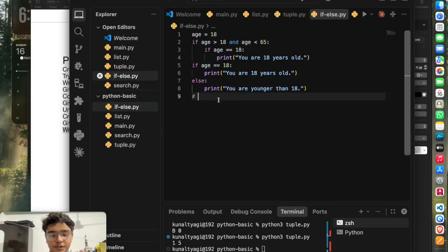an even or odd number question. You simply have to use an if or else statement.